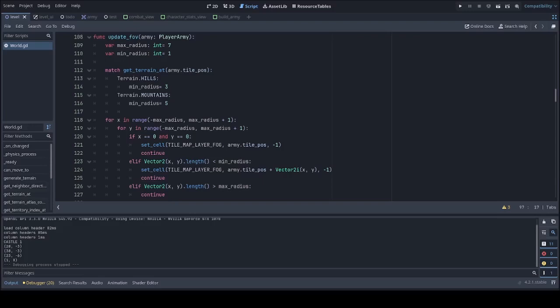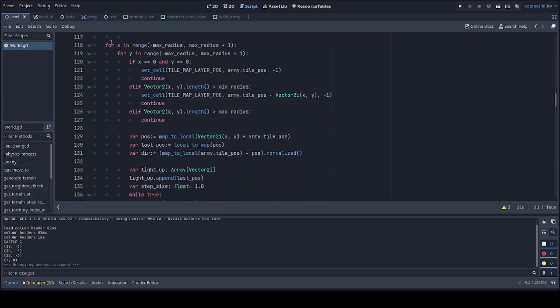There is a maximum radius and a minimum radius. Some terrain like hills and mountains increase the minimum radius. That means line of sight will always be, at least in these examples, 3 or 5 tiles. And what I do in this algorithm, it's a nested loop which runs through all tiles in the maximum radius. Then there are some special cases: the tile I'm standing on, and tiles that are lower than the min radius automatically get lit up. Everything outside the max radius will not.